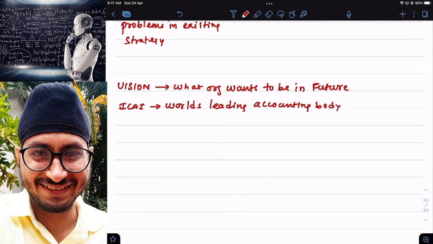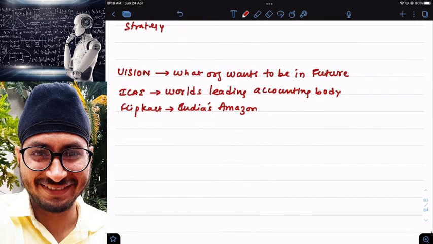One more example, sir: Flipkart. What is the vision of Flipkart? Flipkart wants to be India's Amazon. Simple. This is nothing but vision. What you are today, I'm not talking about present, I'm talking about future. What you want to be in future is called your vision. And as I already told you, vision is of two types.